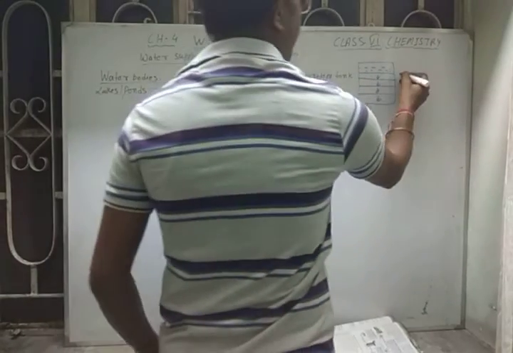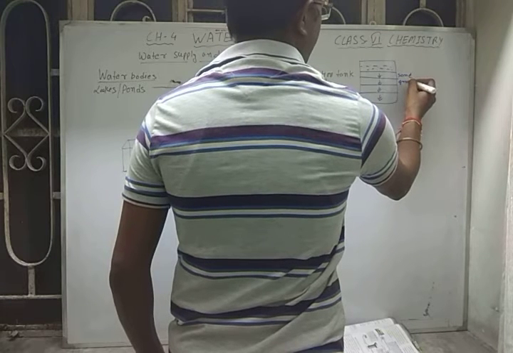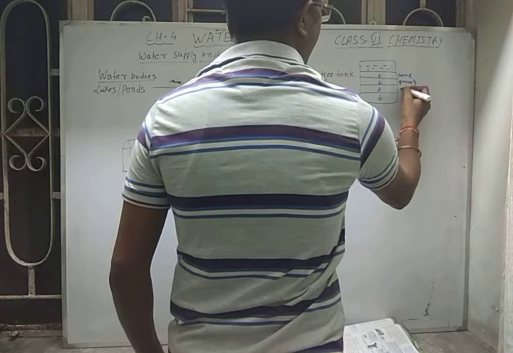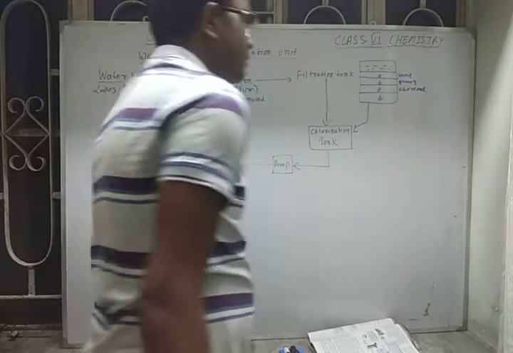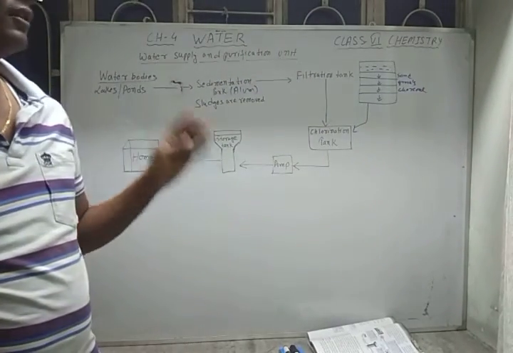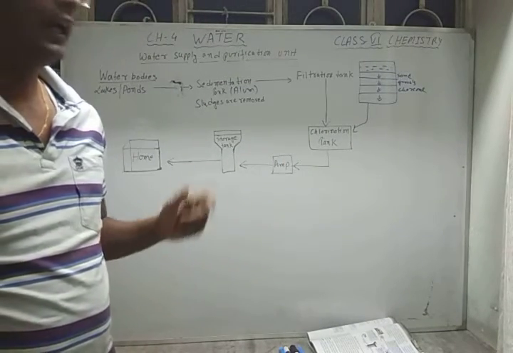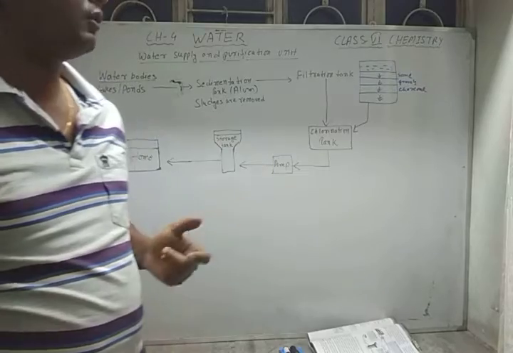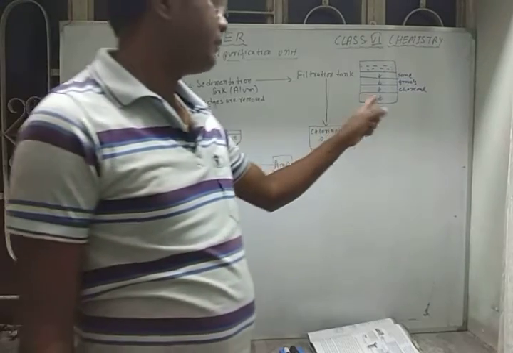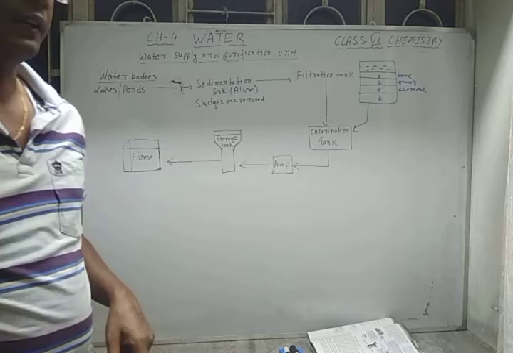Sand is the first layer, then gravel, and then charcoal. Why is charcoal used? Because charcoal is a very good adsorbent. It adsorbs the impurities from the water, and then the filtered water is sent to the chlorination tank.